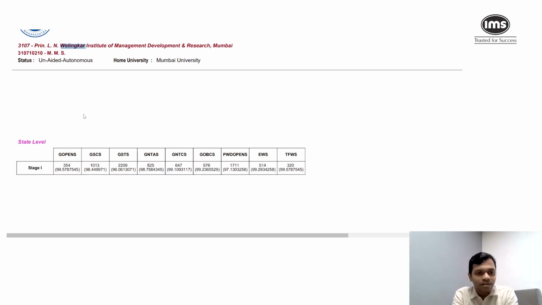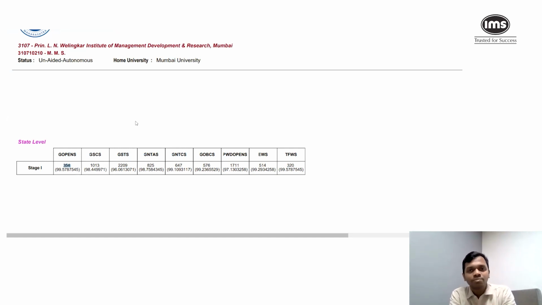And that tells me that for Wellinger, last year in CAP round 3, the last person who got in had a percentile of 99.57. So if I'm more than that, there is a very good chance that I'll be able to make it. Similarly, if I see EWS or TFWS, I'll be able to understand what the numbers were last year.